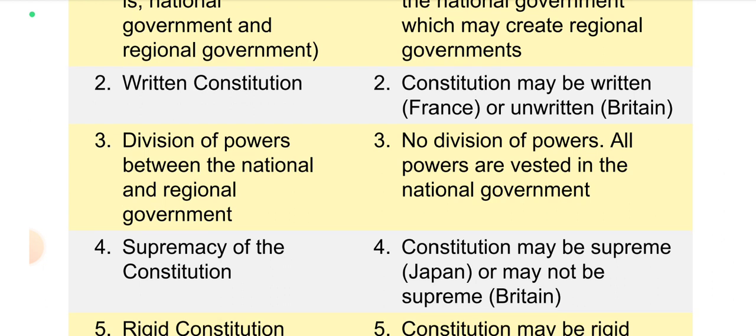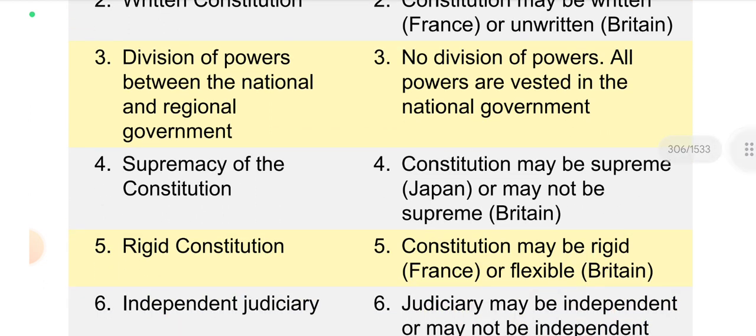Division of powers between the national and regional government: in case of federal, there is division of powers. In case of unitary, no division of powers; all powers are vested in the national government. Supremacy of the constitution: in case of federal, the constitution is supreme, as in Japan. In case of the unitary system, it may not be supreme, like in Britain.